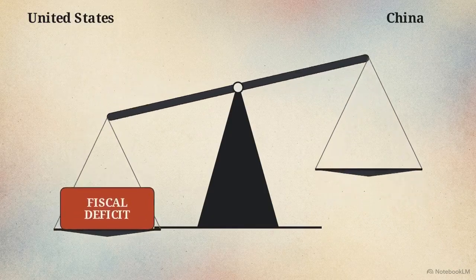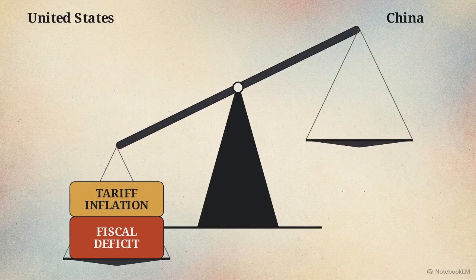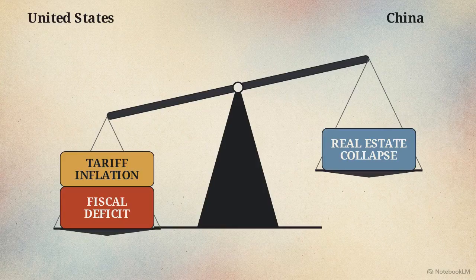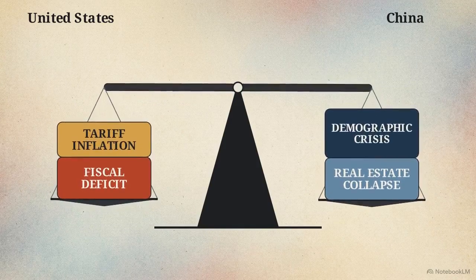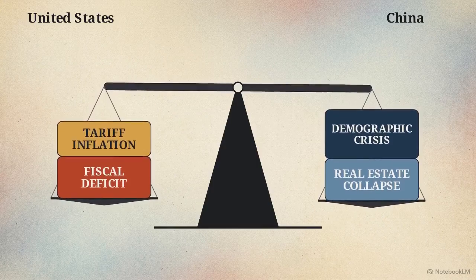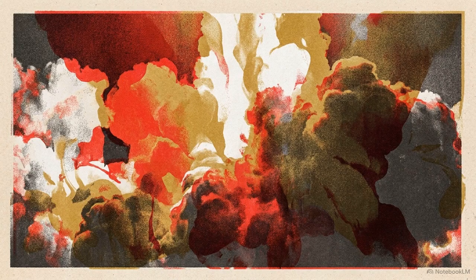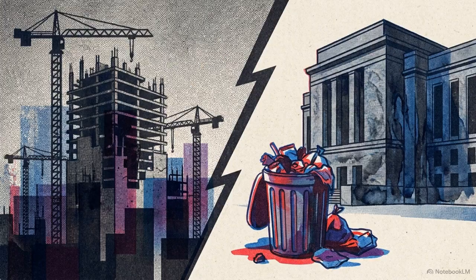On the left, U.S. fiscal deficits and tariff inflation crash down. On the right, China's wealth destruction is compounded by a terminal demographic crisis, a rapidly shrinking labor force mirroring Japan's stagnation in the 90s. Retaining long-term global power will not be determined solely by who can generate the most explosive growth, but by who can actually survive their own internal structural decay.